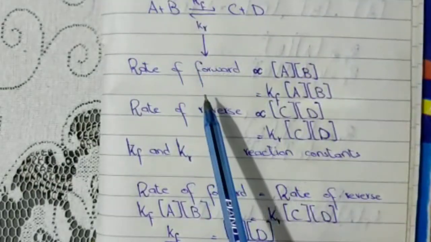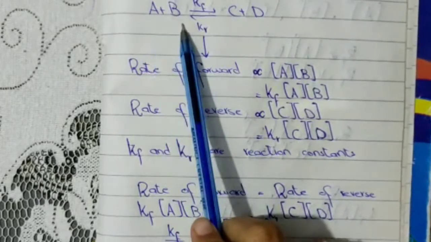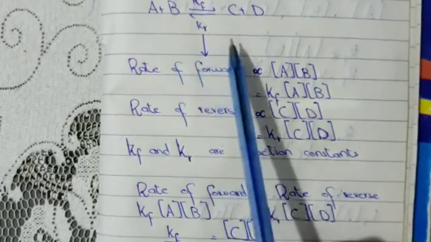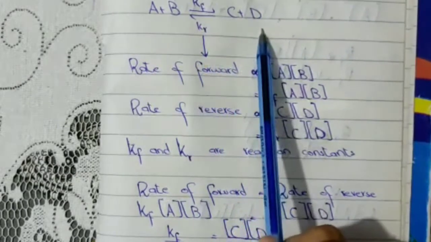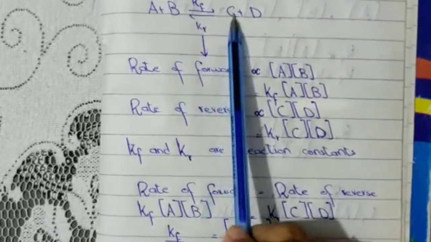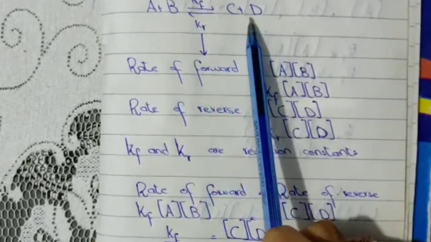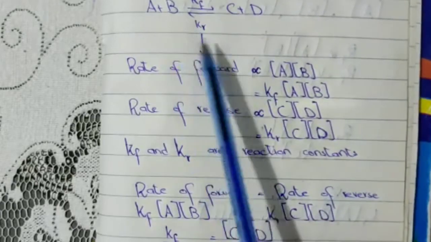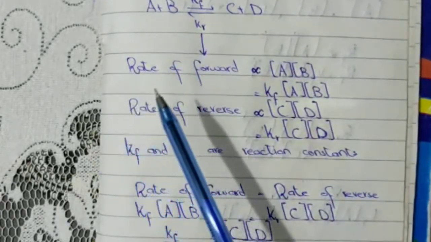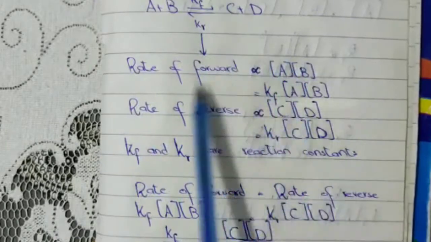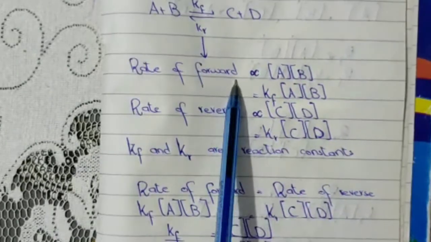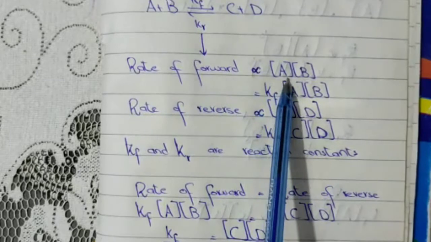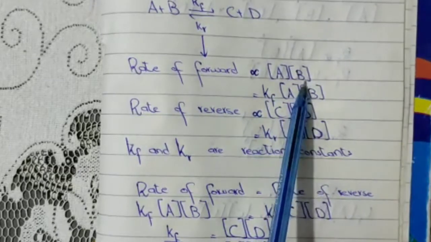For the simplest way, we can write A plus B, consider them as reactants, and they give us C plus D, consider them as products. They are giving the forward reaction. And consider C plus D as reactants, giving A plus B as products, which is the reverse reaction. So we can write that the rate of forward reaction is directly proportional to the concentration of A into the concentration of B.